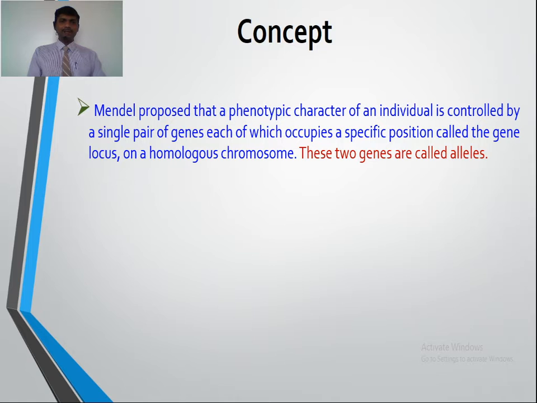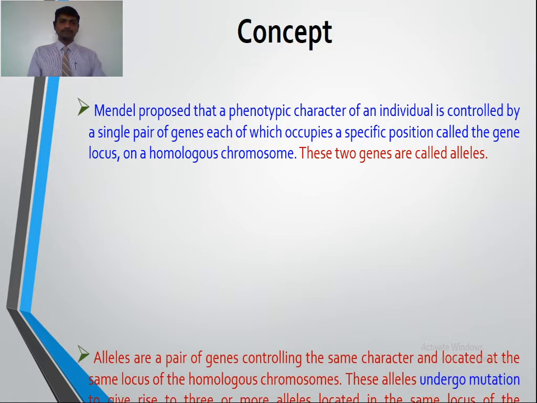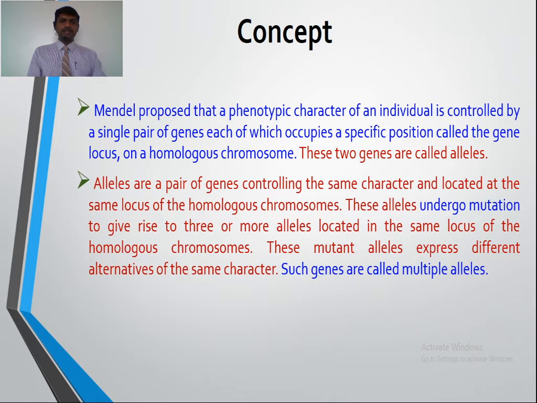So alleles are alternative forms of the gene responsible for controlling the phenotypic character of an individual, and they are located on the homologous chromosome. Alleles are a pair of genes controlling the same character and located at the same locus of the homologous chromosome. These alleles undergo mutation to give rise to three or more alleles located at the same locus. These mutant alleles express different alternatives of the same character. Such genes are called multiple alleles.